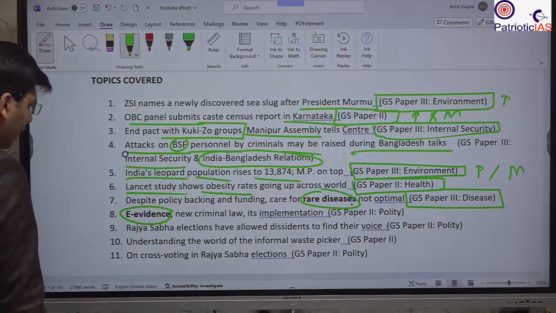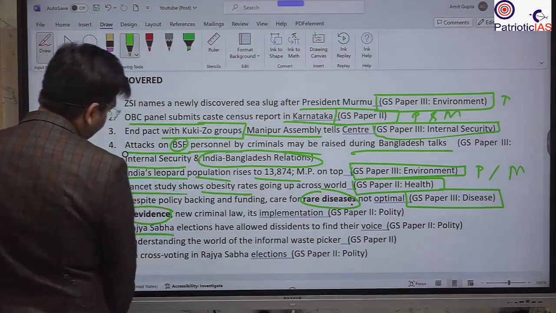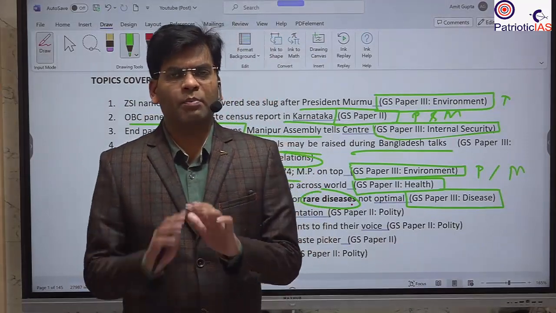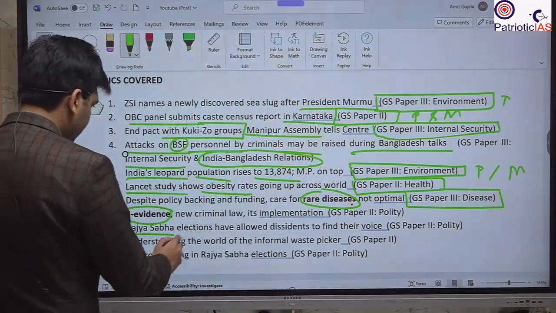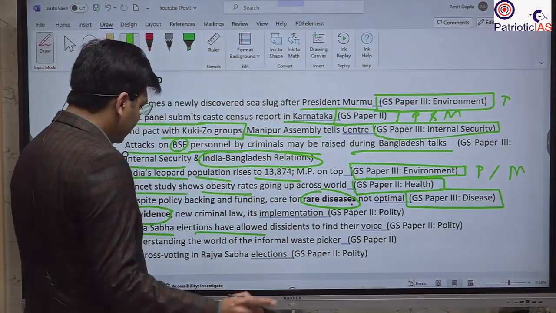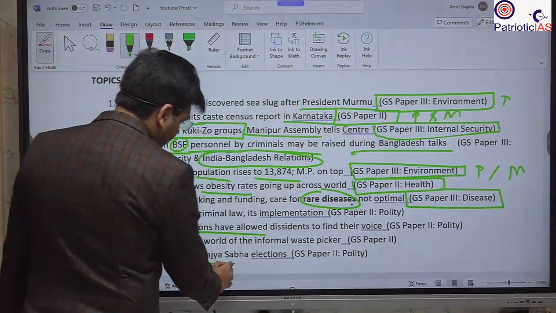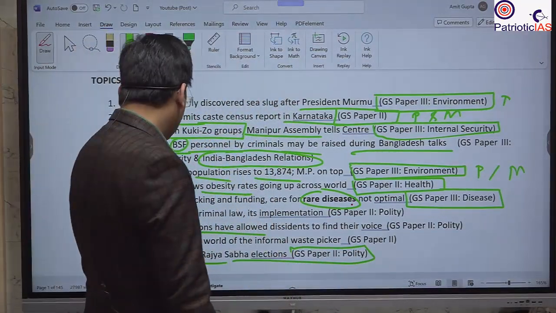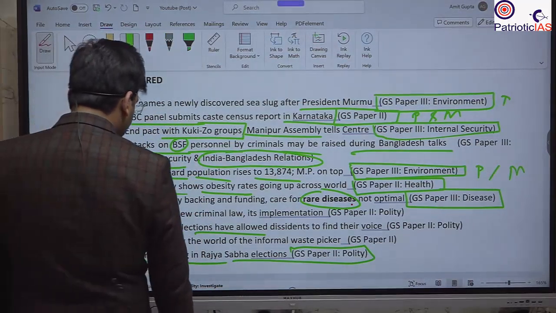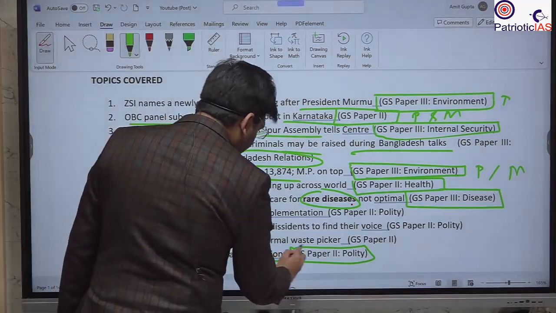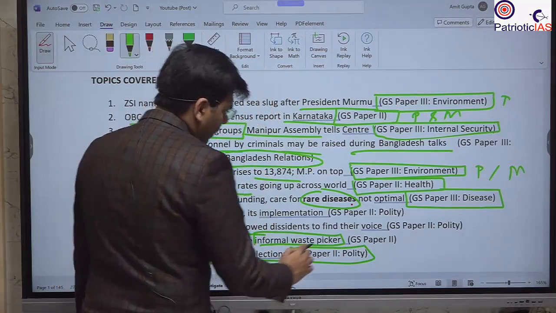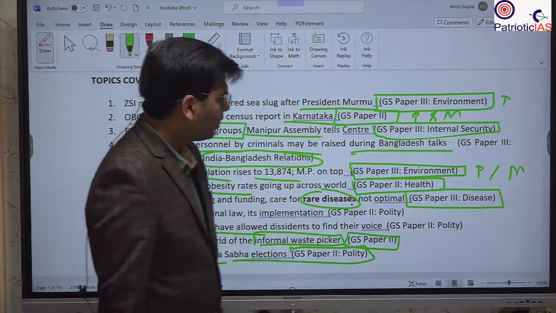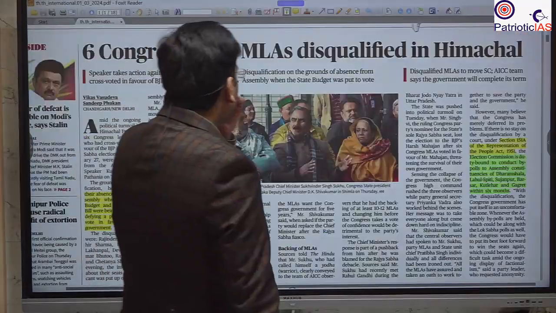Okay, after that we will study whatever is going on in the Rajya Sabha, particularly in Bihar and in Himachal Pradesh. So a broader context of that has been covered, first under the editorial as well as the text and context. So we will study this in a very detailed manner under GS paper 2 polity. Besides that, we will also study understanding the world of informal waste pickers. So this is under GS paper 2, the vulnerable section, as well as GS paper 3. Okay, so let's start with the front page.